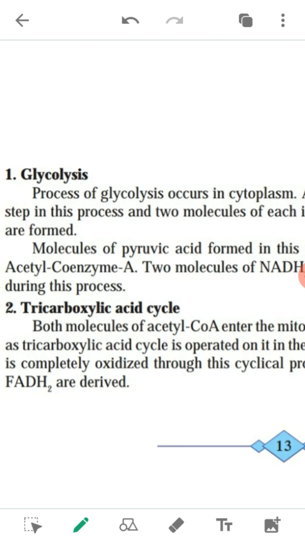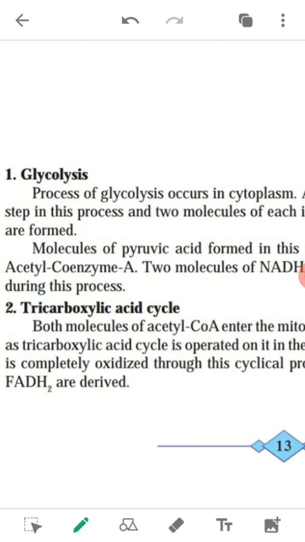Understood what is glycolysis? Glycolysis is the process of oxidation of glucose. It is a step-by-step oxidation. In this process, 2 molecules each of pyruvic acid, ATP, NADH2 and water are formed. Molecules of pyruvic acid formed in this process are converted into molecules of acetyl coenzyme A. 2 molecules of NADH2 and 2 molecules of CO2 are released during this process.